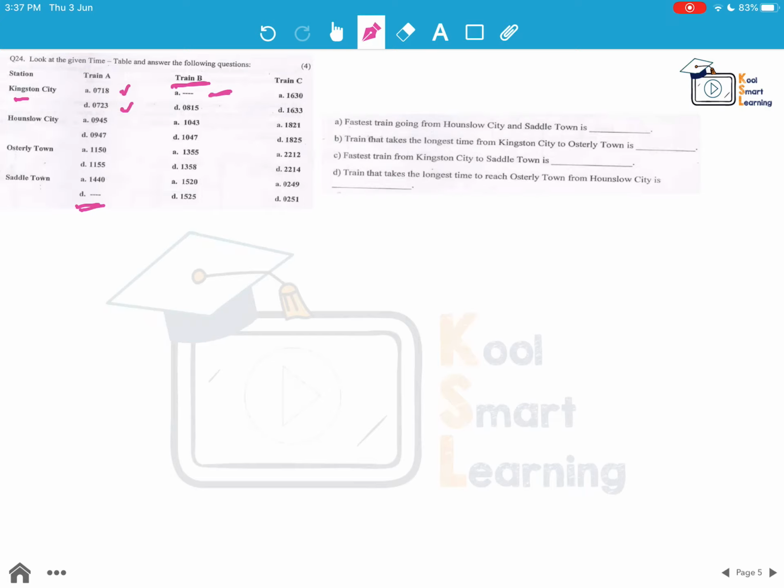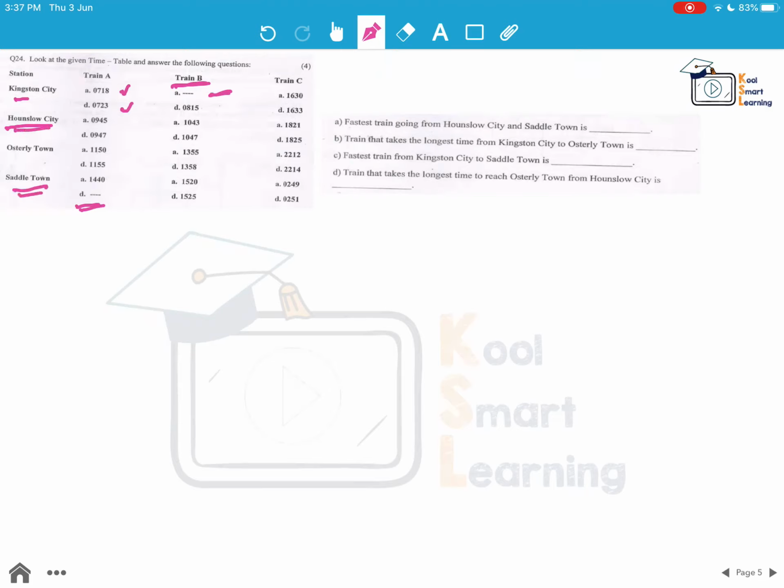So in this question, based on whatever is asked, we will subtract the different times and find out how much duration the train took, and then we'll find out the fastest or the slowest one. Let's look at the first case. We have to find out the fastest train going from Honshu City to Saddle Town. So it is starting from this station and going to Saddle Town.